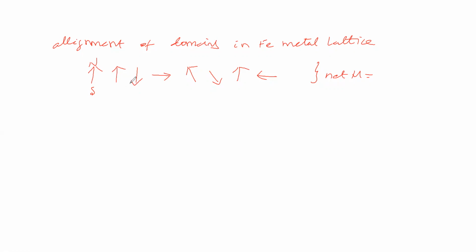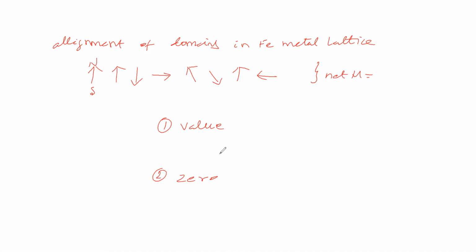Yes or no? So because of alignments like this in iron, the net magnetic moment means some will be added up, some will be subtracted. So the net magnetic moment will have some value, or the net magnetic moment will be zero. What possibilities are there, do you say? One possibility is zero. Another possibility is that the net magnetic moment has some value.